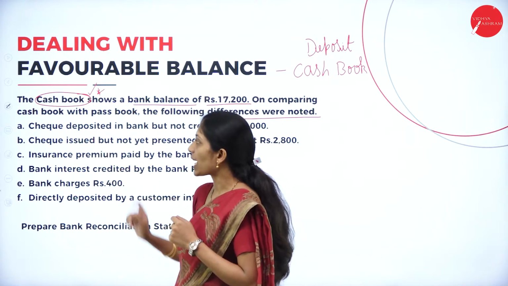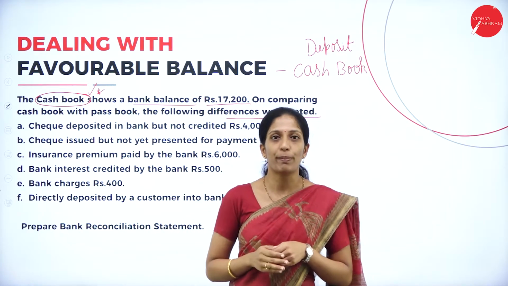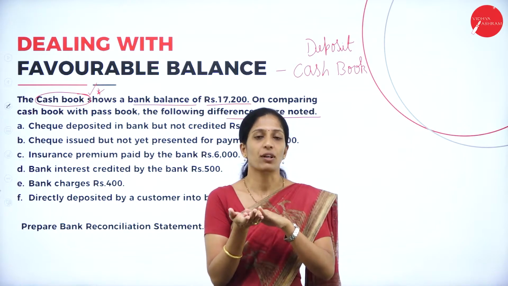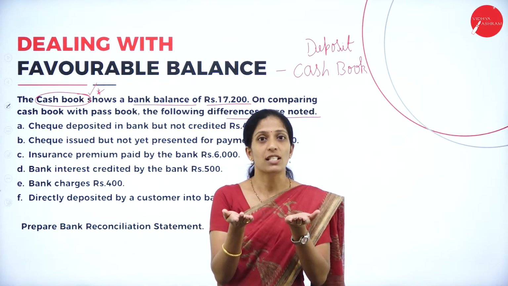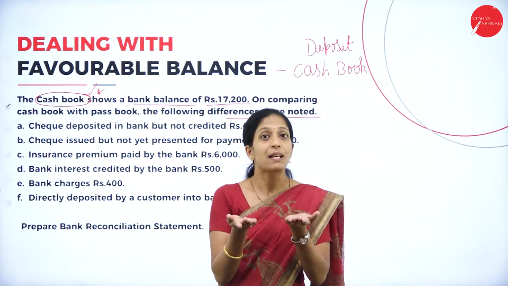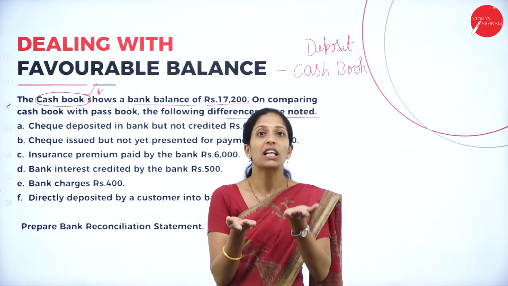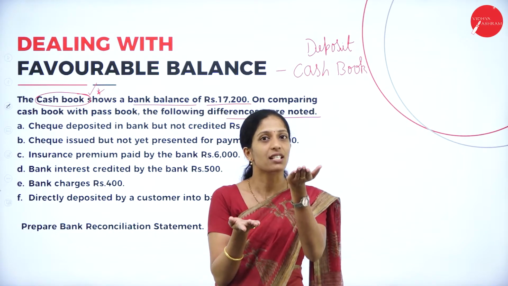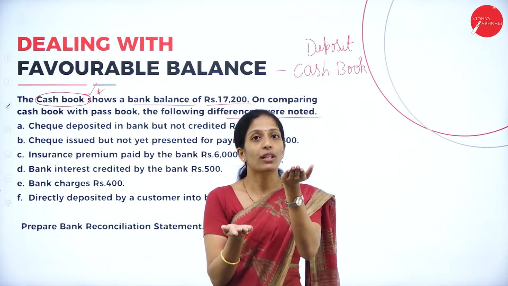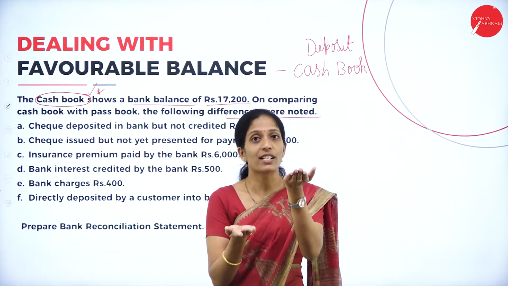Now assume this is the cash book and this is the passbook. When a check is deposited but not credited by the bank, bank balance as per cash book increases, correct? Because it is recorded by the organization, but it is not known to the bank, since the bank has not collected it.